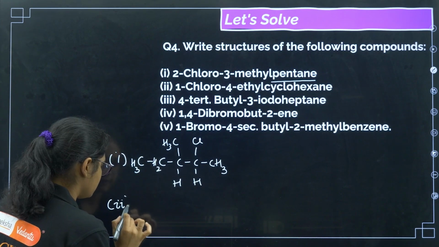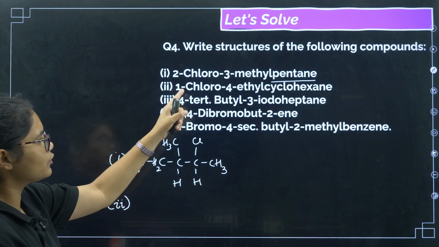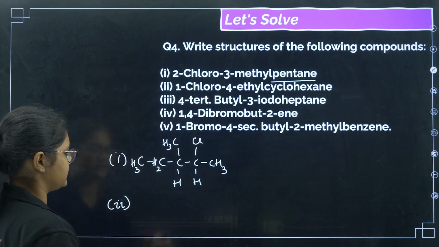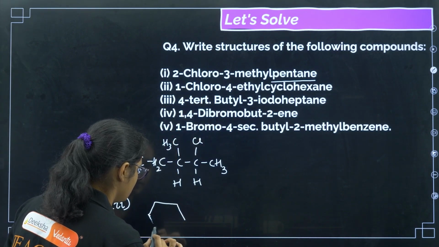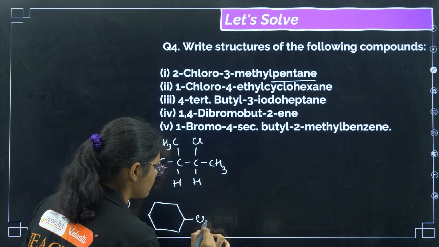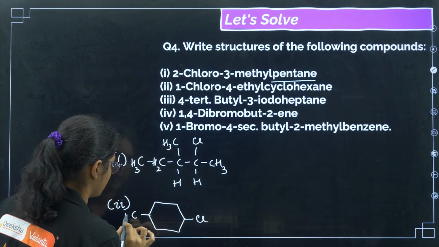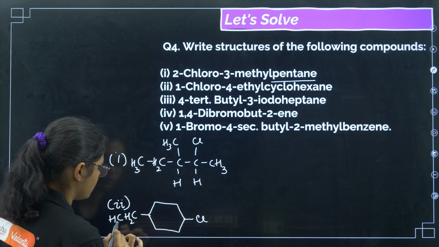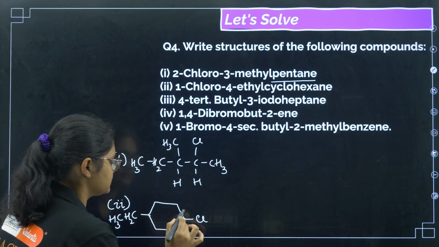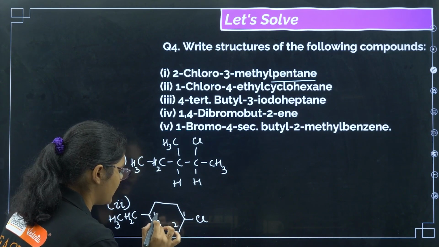Now coming to the second one here, 1-chloro-4-ethylcyclohexane. So we can draw cyclohexane here. This is 1-chloro, and on the fourth position I have ethyl. So this is 4-ethyl cyclohexane. So this is 1, 2, 3 and 4.